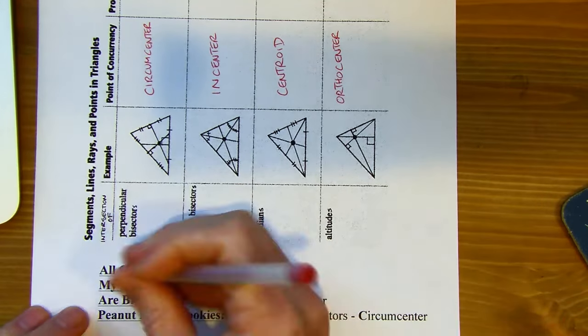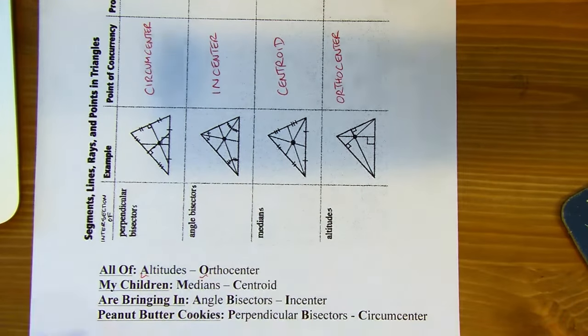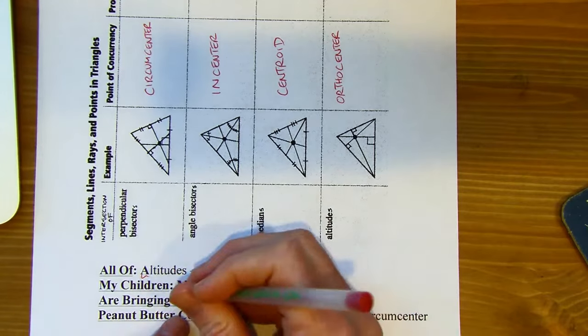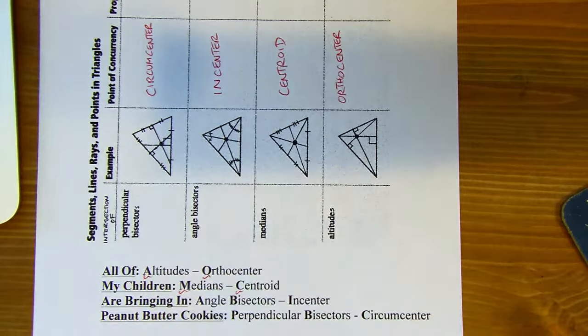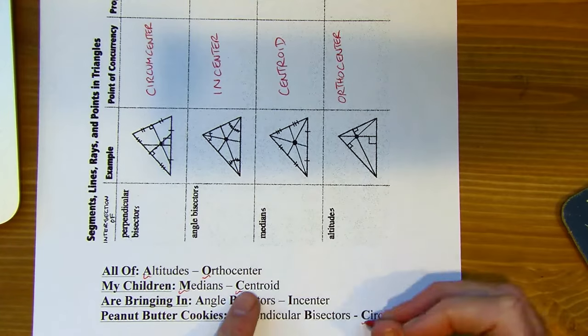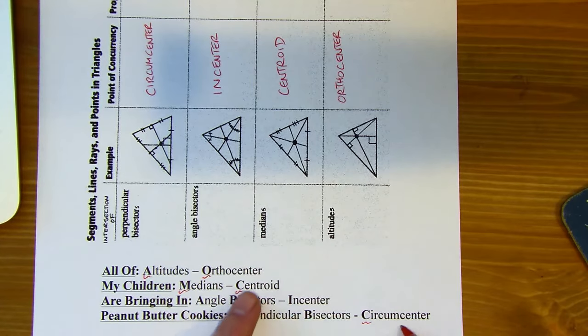All of: altitudes, orthocenter. My children: medians, centroid. Now, the problem with this is that there are 2 different C's, so you still have to remember the difference between those 2. But if you can get that, then the rest of this works nicely.